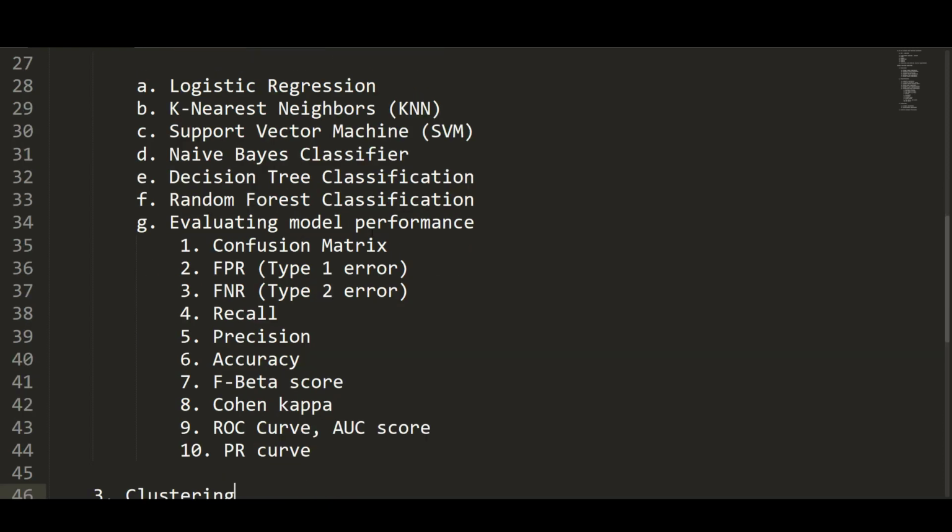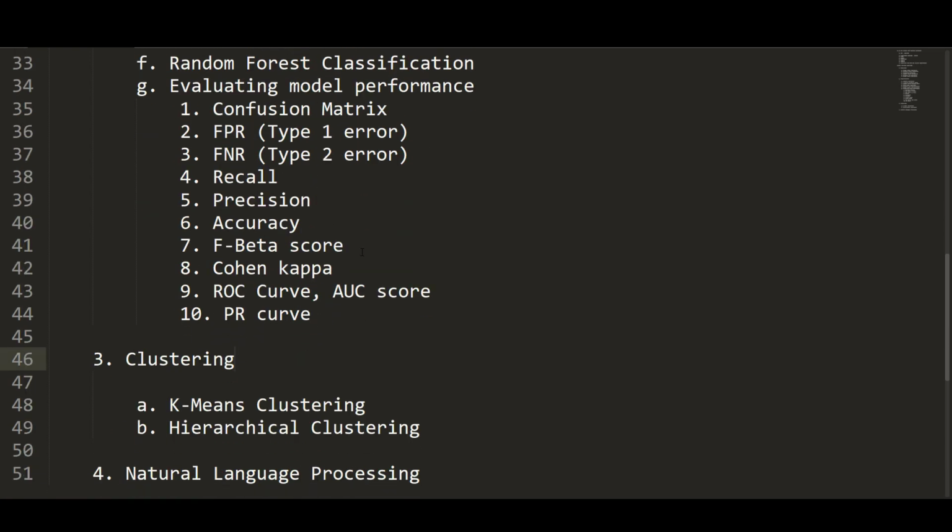In classification, we also need to evaluate the model performance, for which we need to learn the confusion matrix, false positive rate, which is the type 1 error, false negative rate, which is the type 2 error, recall, precision, accuracy, and F beta score, in which we'll see the F 0.5 score, F1 score, and F2 score, things like that. These things are very interesting, guys. If you just spend 2 hours a day learning all these things, you can definitely complete the machine learning process in just 3 months. It is definitely possible, but make sure the 2 hours that you spend in a day are very dedicated and not at all distracted.